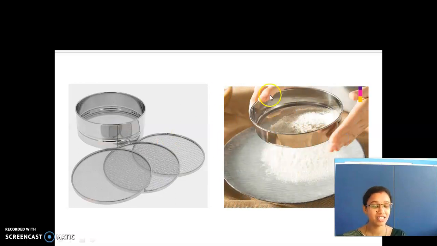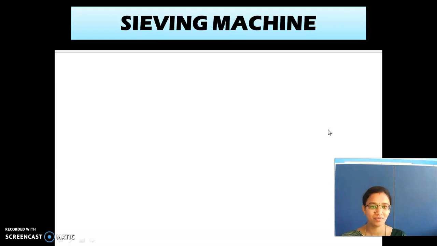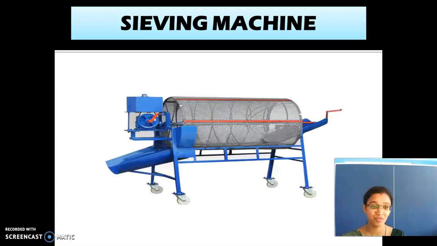See here, this is the process of sieving. What is this process called? Sieving. And see here, nowadays we have sieving machines. And one more thing, children, there are new machines which have been invented for cleaning agricultural fields. Have you seen agricultural fields?